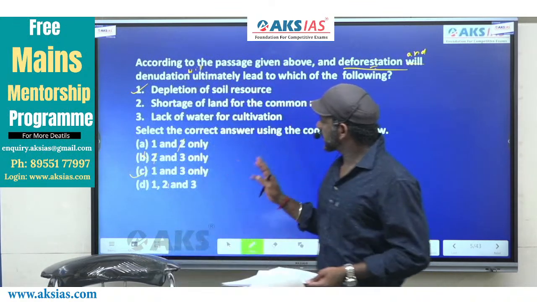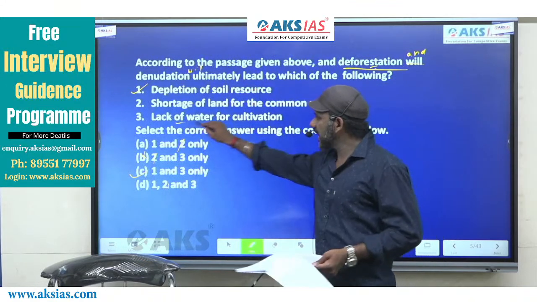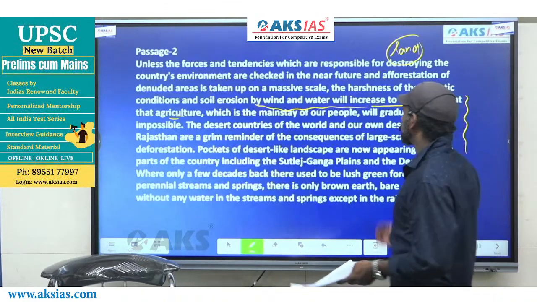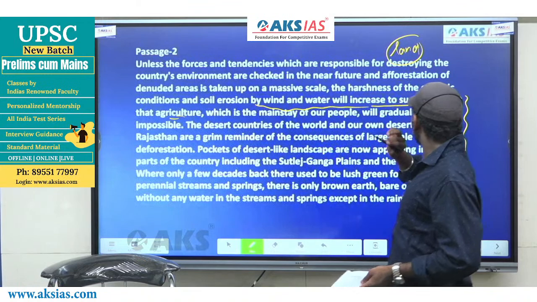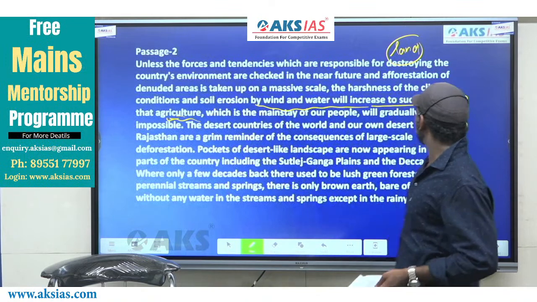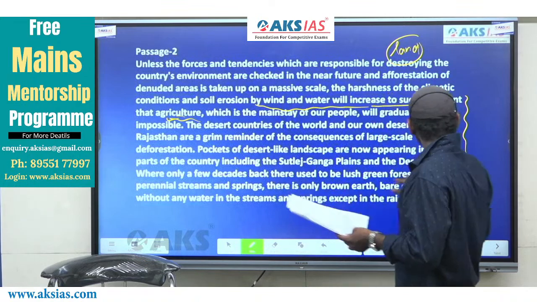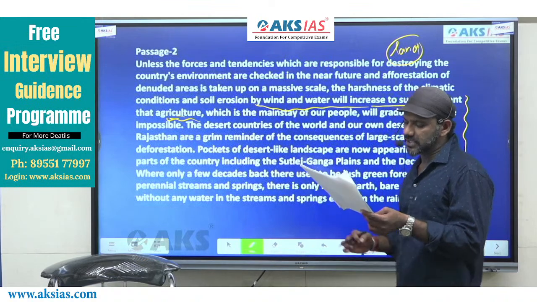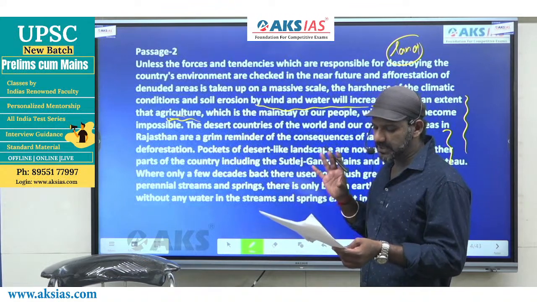Now, it is very clear that there is no need for us to think about statement 3. Still, come to statement 3: lack of water for cultivation. Here it says soil erosion happens by wind and water, and that will increase to such an extent that agriculture, which is a mainstay of a people, will gradually become impossible. Now, the second part of this passage: the desert countries of the world and our own desert areas in Rajasthan are a grim reminder of the consequence of large-scale deforestation.